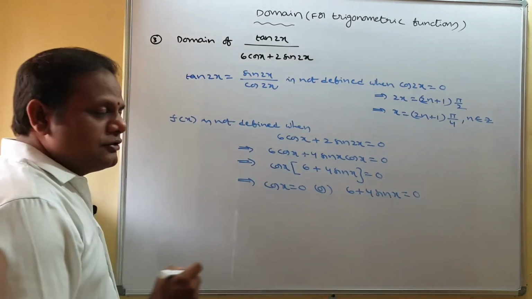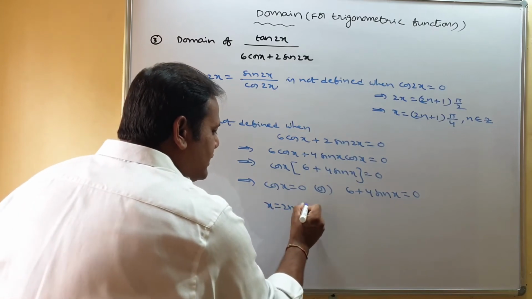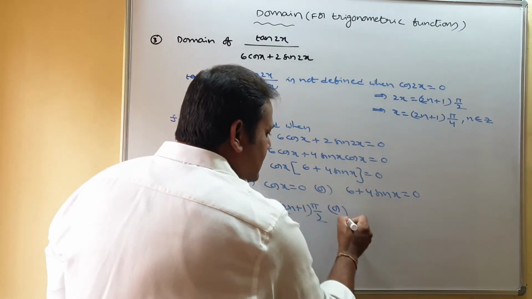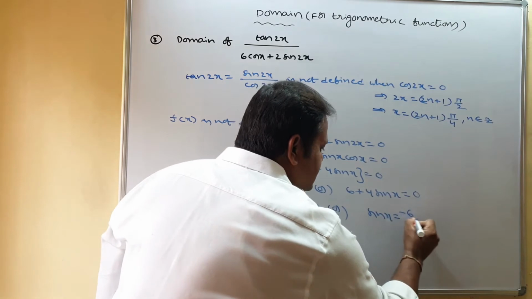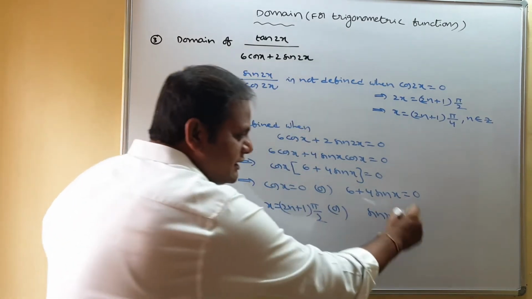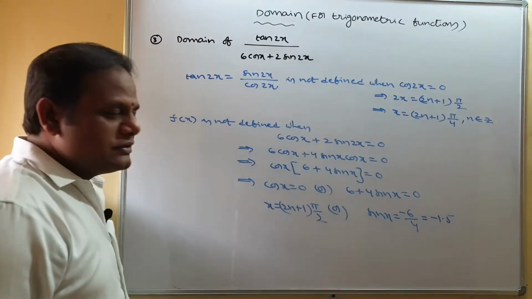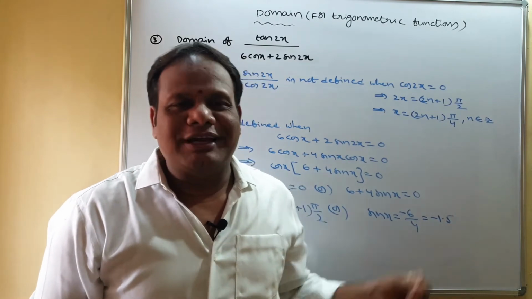When cos x is 0, x equals (2n plus 1) into pi by 2. Or coming to this, what is sin x here? Minus 6 by 4, which is minus 3 by 2, that is minus 1.5. But is sin x equal to minus 1.5? No, that is wrong. Why?